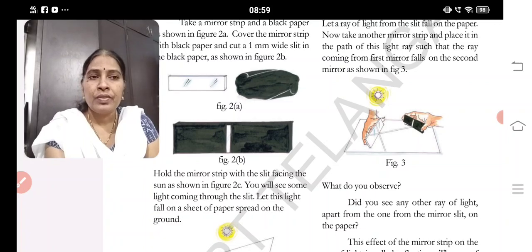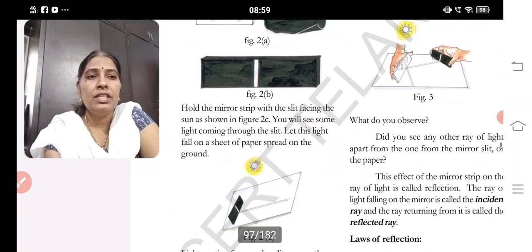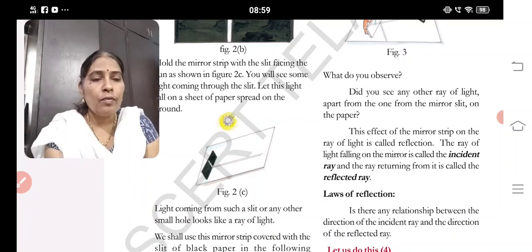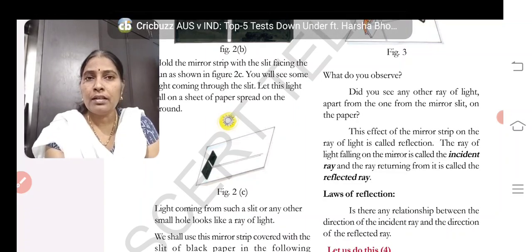What do you observe? Did you see any other ray of light apart from the one from the mirror slit on the paper? This effect of the mirror strip on the ray of light is called reflection. The ray of light falling on the mirror is called the incident ray, and the ray returning from it is called the reflected ray. So the ray falling on the mirror slit is the incident ray, and the ray that comes back from it and falls on the second mirror is the reflected ray.